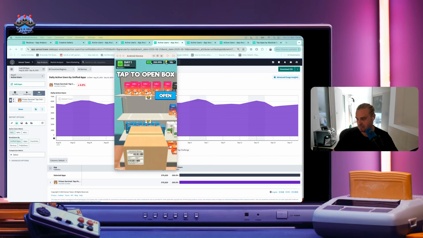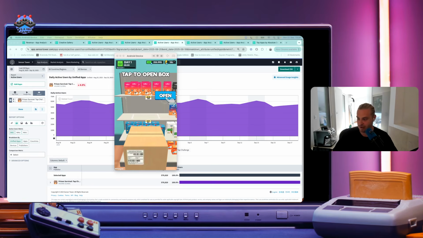Rewarded ads here, probably no higher than 2. The reason for that is that there's no real need to watch the rewarded ads after you kind of try it, which usually decreases the overall impressions per DAU, especially in this type of genre.